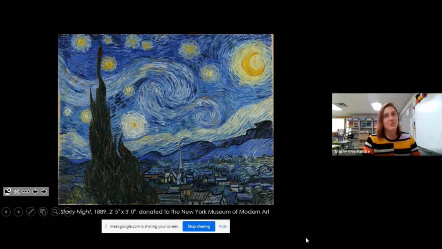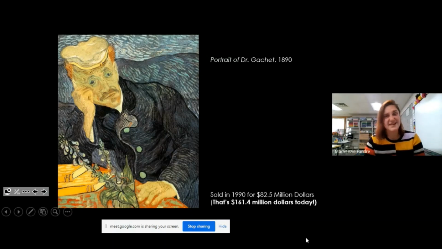I want to show you the painting that was the most expensive that was sold from Vincent van Gogh, and it is a portrait of his doctor, Portrait of Dr. Gachet from 1890. And it sold in 1990 for $82.5 million. And if you do the math with how much the dollar is worth today, that's closer to $161 million and 400,000. I said that in the wrong order, but it's worth almost double that amount today, which is pretty crazy.